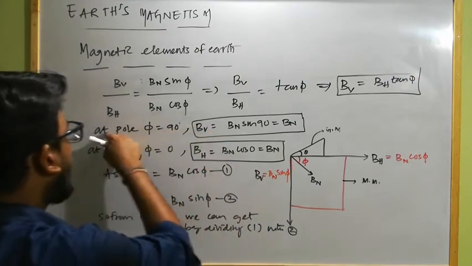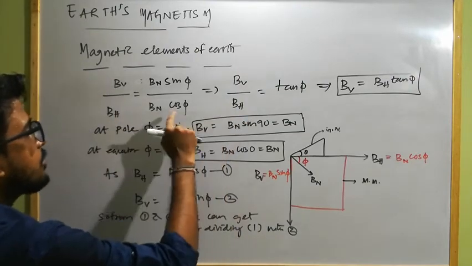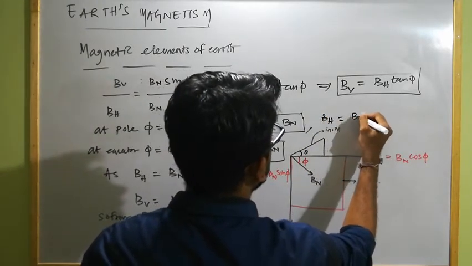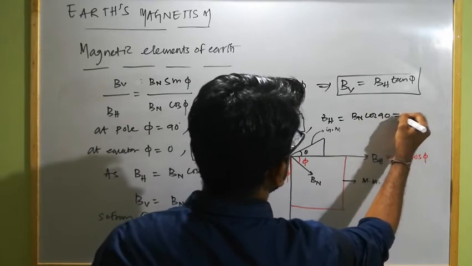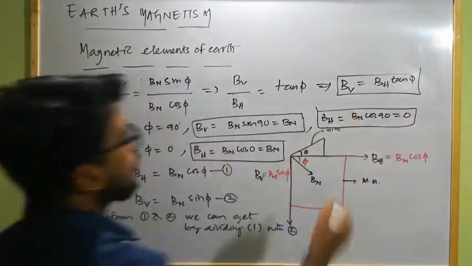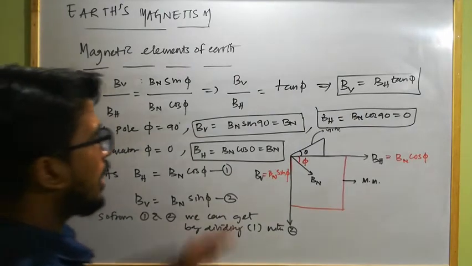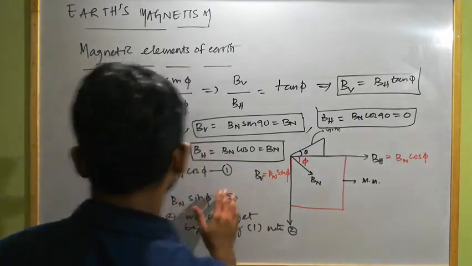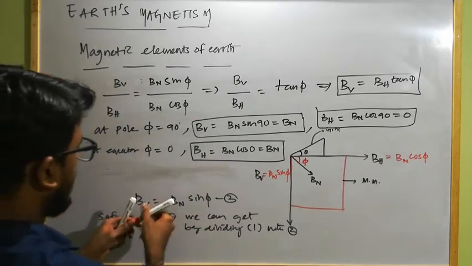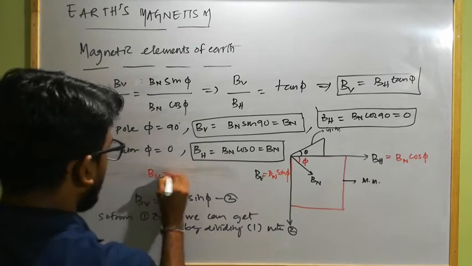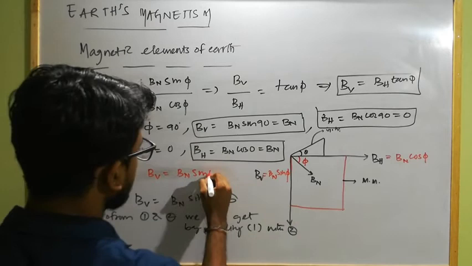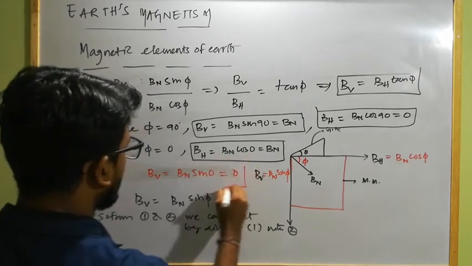And similarly at pole, the horizontal component BH will be how much? BH equal to Bn cos 90, which is equal to 0. So at pole, the horizontal component of Earth's magnetic field is 0, and at equator BV equal to Bn sin 0, which is equal to 0.